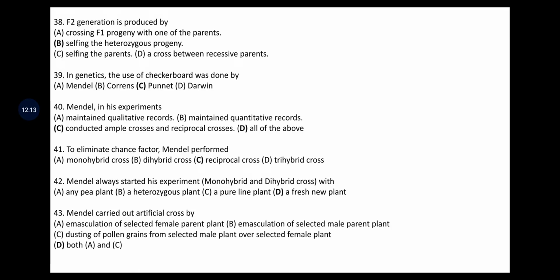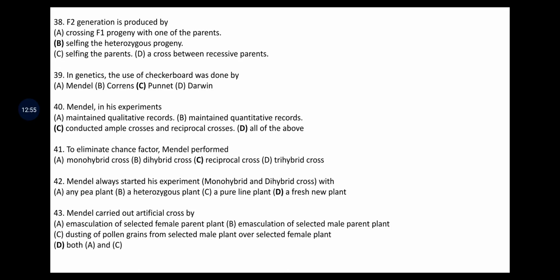Mendel in his experiments, options, maintained qualitative records, maintained quantitative records, conducted ample crosses and reciprocal crosses, and all the above. Mendel in his experiment followed all these things. He maintained the quality, he maintained the quantity, as well as made ample crosses for many generations, as well as reciprocal crosses. Before Mendel, the predecessors of Mendel were not successful because of many reasons. Because Mendel was an expert in mathematics, he was applying the principles of heredity and variation, and his vision was very clear.